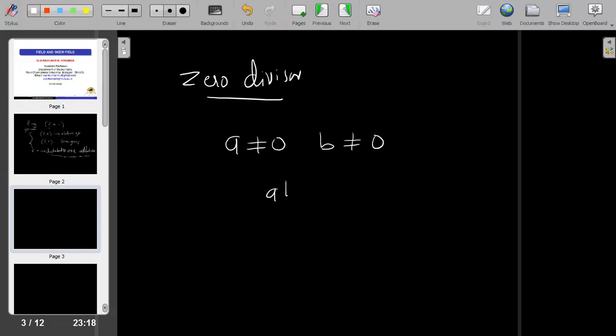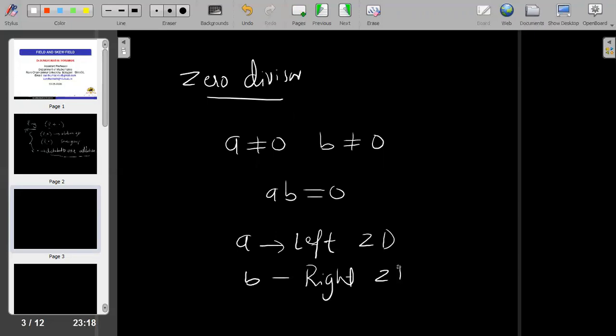Suppose their product is zero, then we call it a zero divisor. A is called left zero divisor and B is called right zero divisor. A and B are two non-zero elements whose product must be zero here.